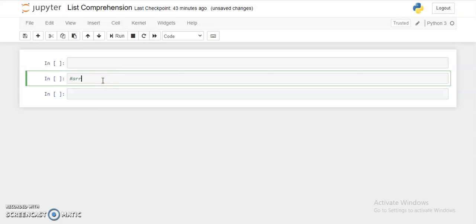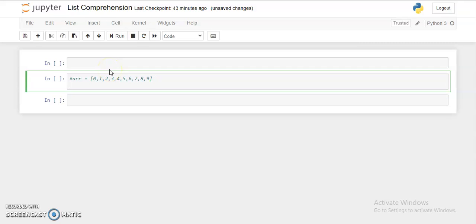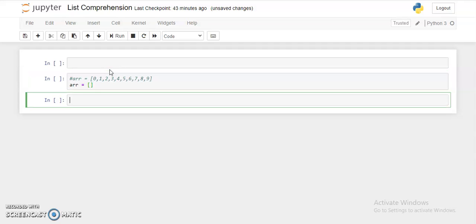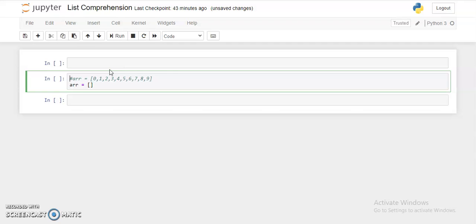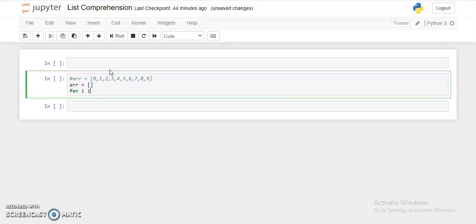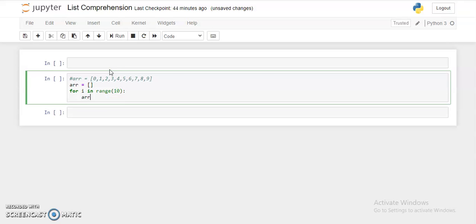If I want to declare an array till range 10, then it would look like this: 2, 3, 4, 5, 6, 7, 8, 9, right? Now here I'll see what could be the looping method to declare an array like this. That would be for i in range 10 and array dot append i. So by this I'm able to initialize the array like this.